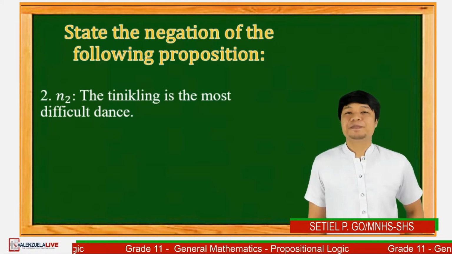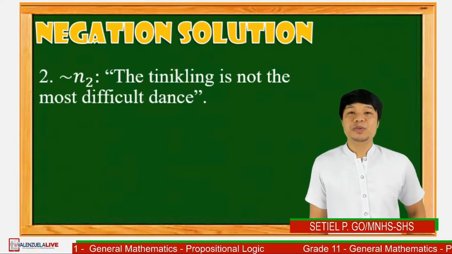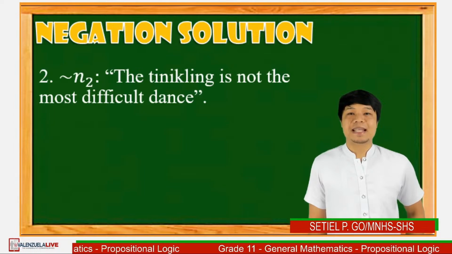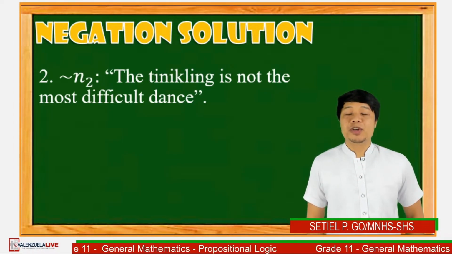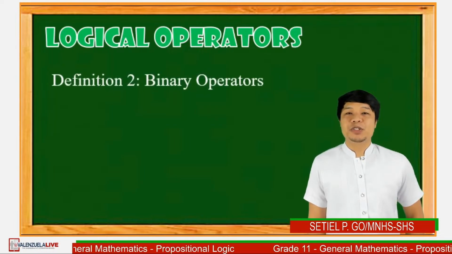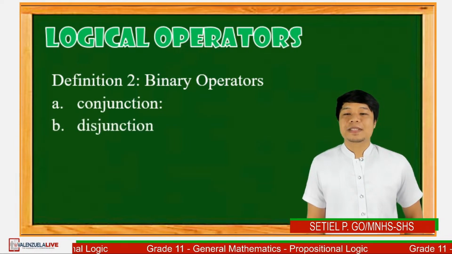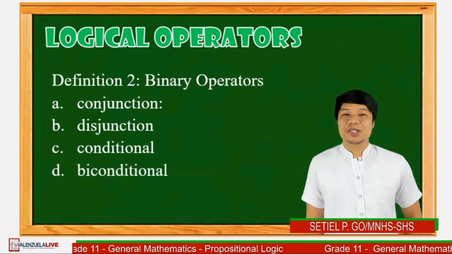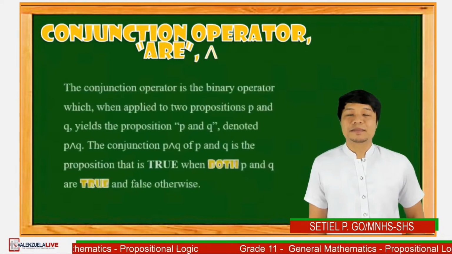Okay, time's up. So, the correct answer will be the negation of N2 will be the tinikling is not the most difficult dance. The next one will be the logical operators for two propositions. Binary operators, which are conjunction, disjunction, conditional, and biconditional.